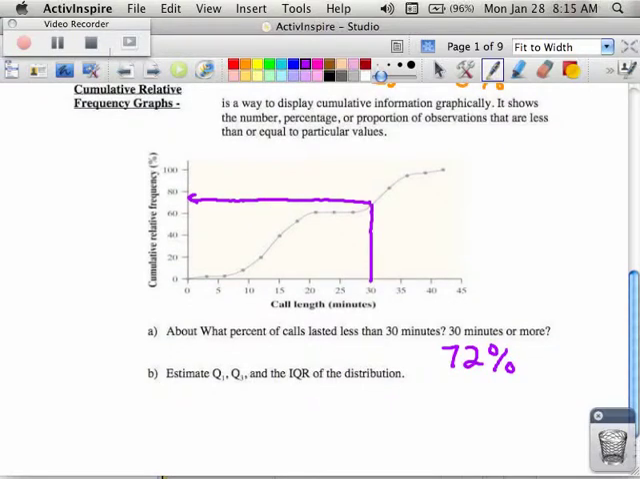If you remember about IQR, IQR is talking about from Q1 to Q3. Q1 is at about 25%. So if I'm looking at Q1, 25% would be right about here.